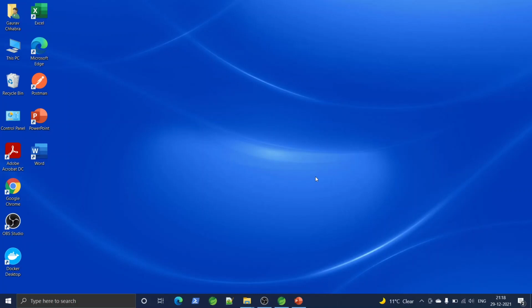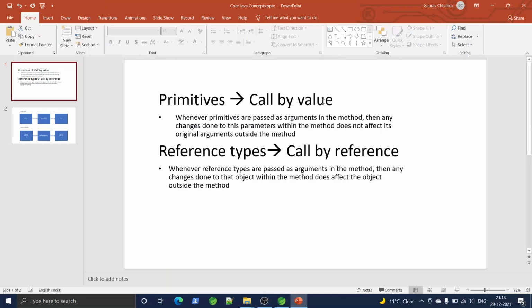But in case of reference types, which is called by reference, any operations done within the method, the updated values will be reflected outside that method. So in case of primitives, it's called by value, and in case of reference type, it's called by reference.